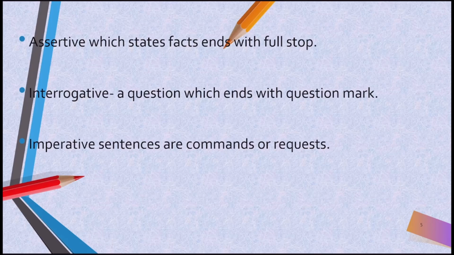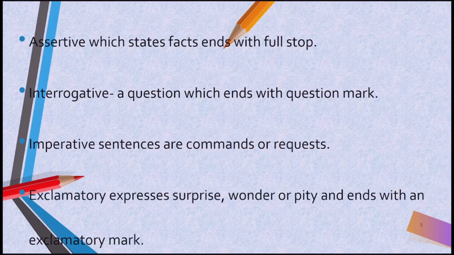Okay. And finally, exclamatory sentences. Exclamatory sentences can be easily identified because they express surprise, wonder or pity, and there we can see the exclamatory mark also. If there is an exclamatory sentence, then we put an exclamatory mark. Okay. In this way, we can broadly classify assertive, interrogative, imperative and exclamatory sentences. Okay, fine. Hope you understood these 4 types of sentences.